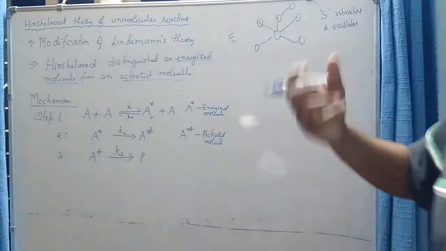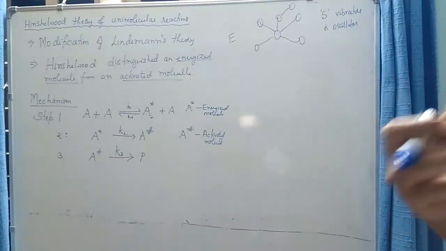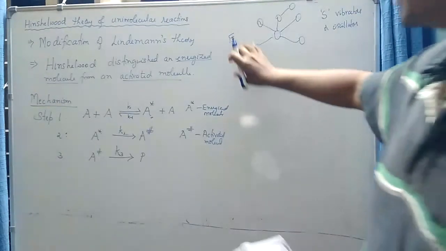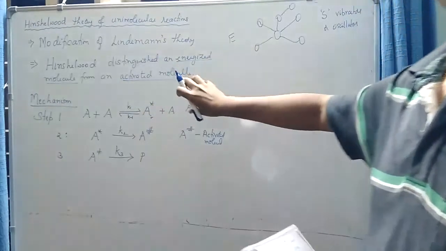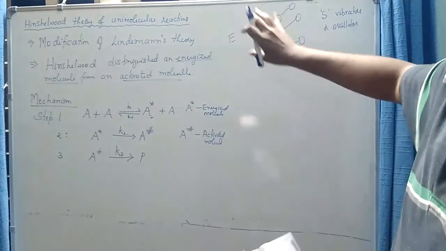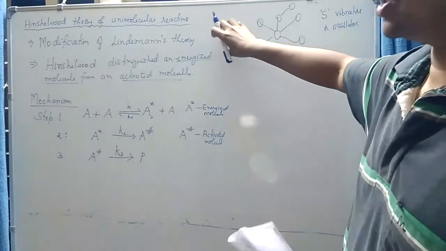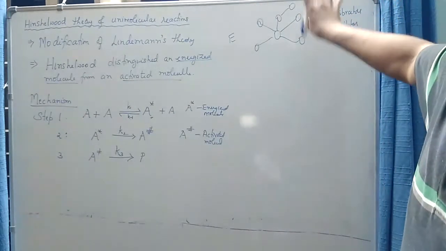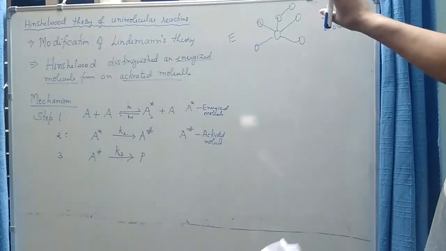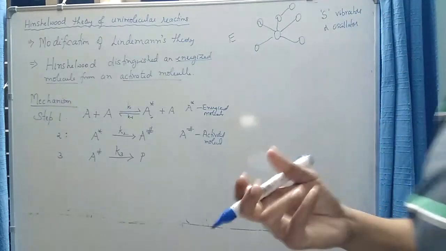So when a molecule gets energized, it means it is in a higher vibrational energy state. Suppose E is the energy gained upon collision. This E is stored among the different vibrational degrees of freedom of the molecule. In this case, this energy E is distributed among S number of different vibrational degrees of freedom, and this energy may be stored equally or unequally.